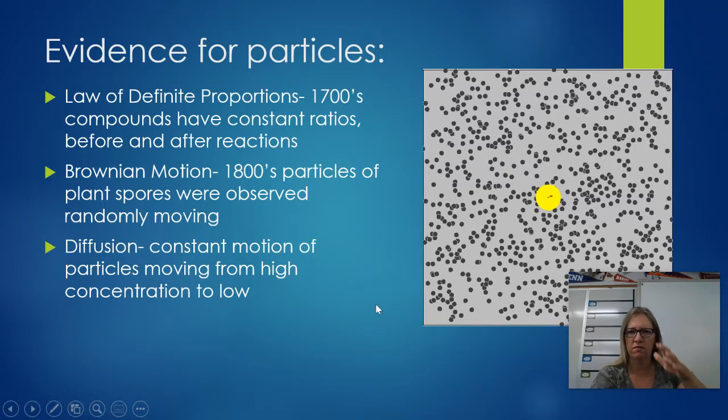Diffusion is also a part of this. This was something that was also observed. It's just this idea that particles will move from an area of high concentration to an area of low concentration. You can see this happening in an enclosed space. If you spray air freshener in one part of the room, it will eventually diffuse throughout the room, okay? And so it's evenly spaced all throughout it. That's the idea of diffusion.